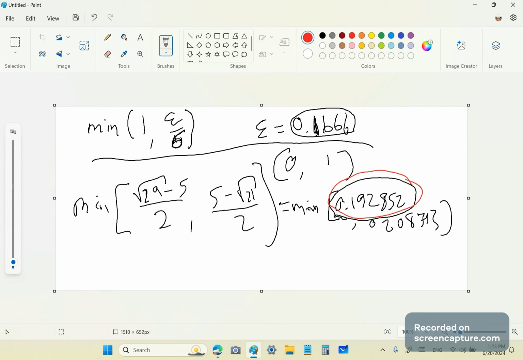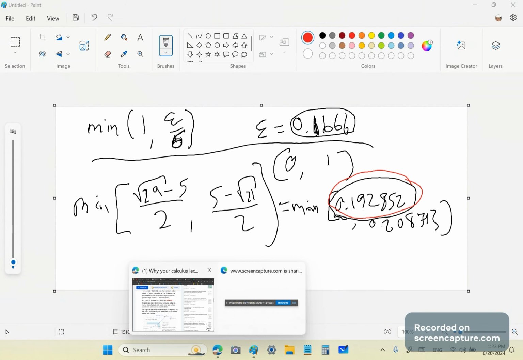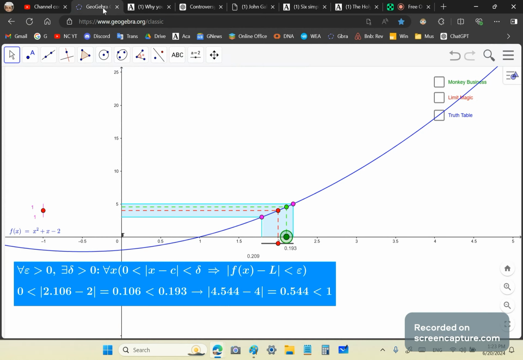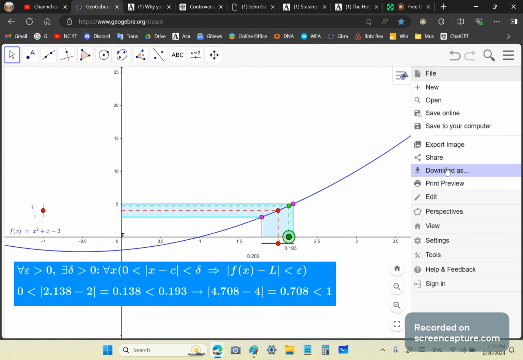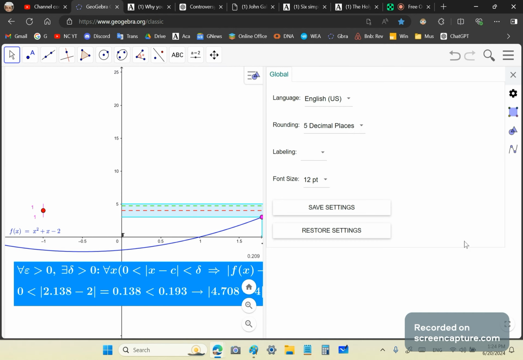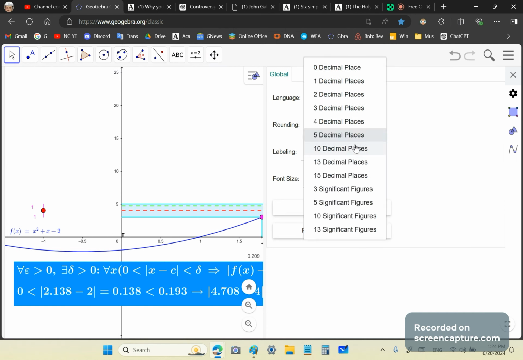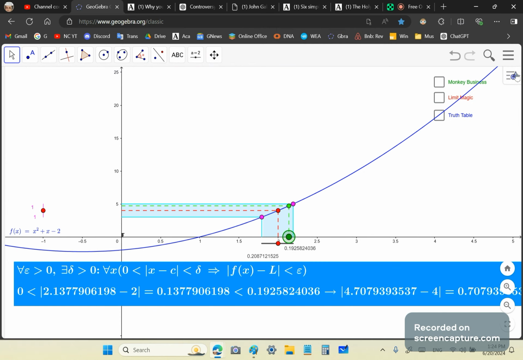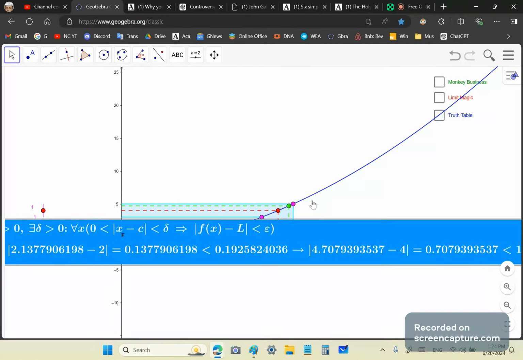Now, we go back to the applet over here, and we see that that is actually what I'm using, okay? I'm using this 193. It's only showing 5 decimal places, so if I wanted to get more, I would probably have to say something like 10. Okay, right, like that. But then you don't see this very well.